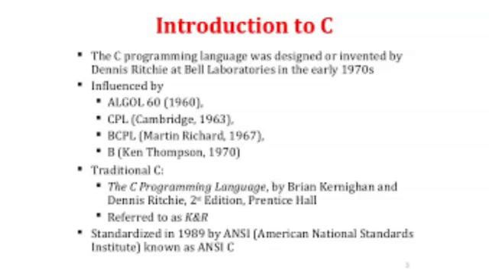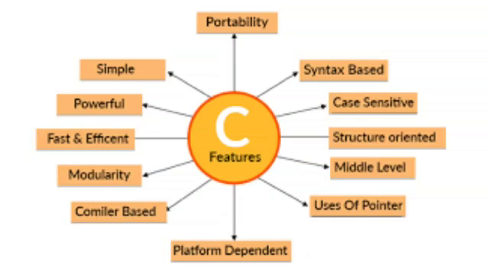Finally, in 1972, Dennis Ritchie developed a language called C at Bell Laboratories, USA. C uses many concepts from the BCPL and B languages and added the concept of data types and other powerful features. Some of the key features of the C language are portability, syntax based, case sensitive, structure oriented, middle level, use of pointers, platform dependent, compile based, modularity, fast and efficient, powerful and simple. That means C programming is very simple and easy to understand.